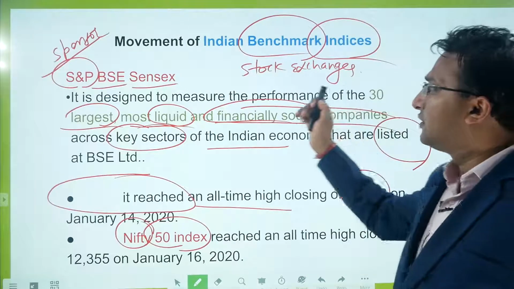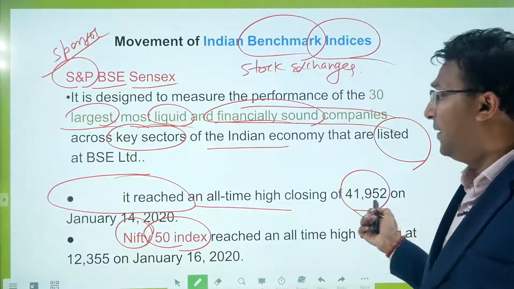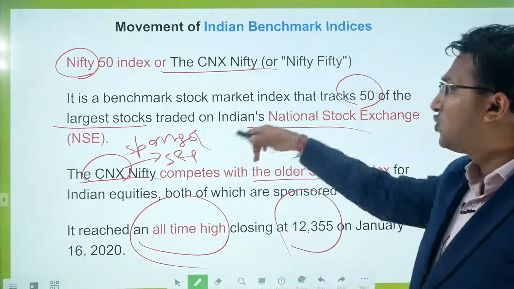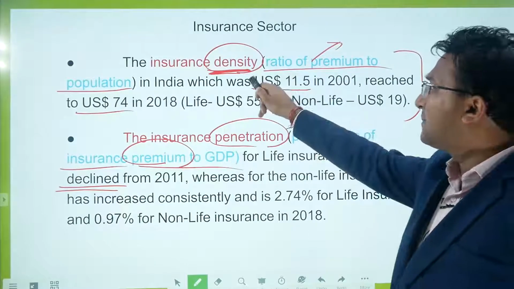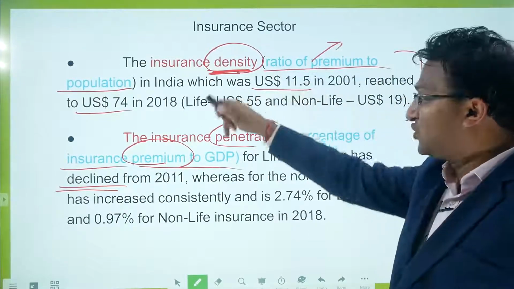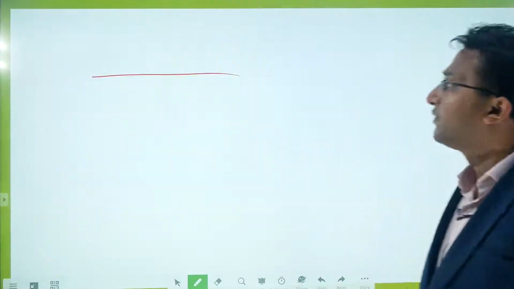Benchmark indices: BSE Sensex represents the movement of the top 30 companies, and Nifty represents the top 50 companies. In the insurance sector, density represents the ratio of premium to the population. Penetration represents the percentage of premium to the GDP.